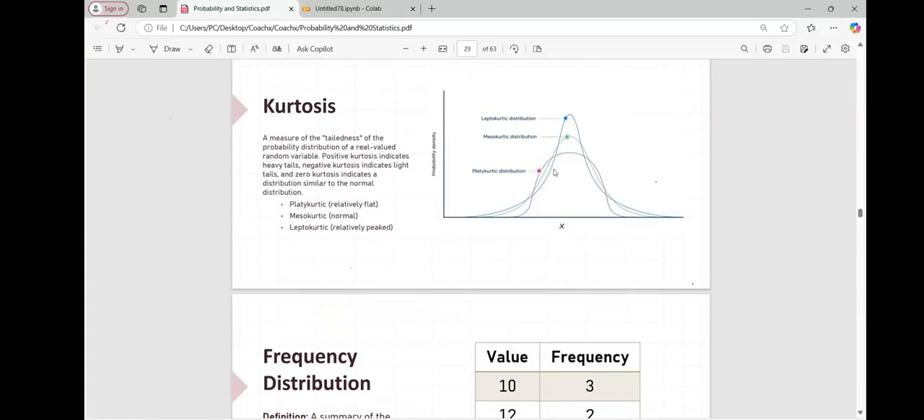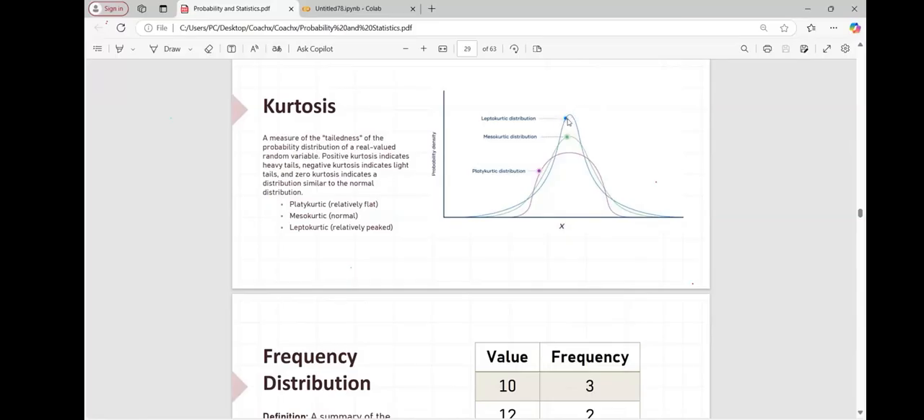Now, how does kurtosis indicate this? Positive kurtosis tells us about heavy tails, meaning the tail is spread out along with the major part. Got it? Negative kurtosis indicates the light tails that we already saw. And zero kurtosis is where we have a similar distribution, that is the normal distribution.